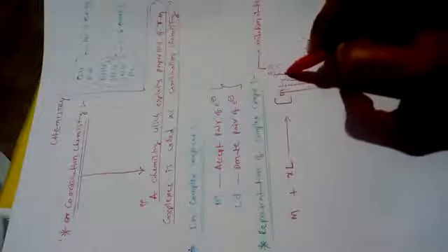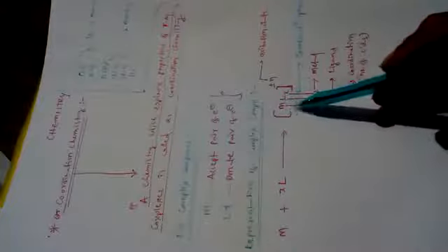So what is the meaning of this complex? This square bracket is known as the coordination sphere. So this is a representation of a complex compound.